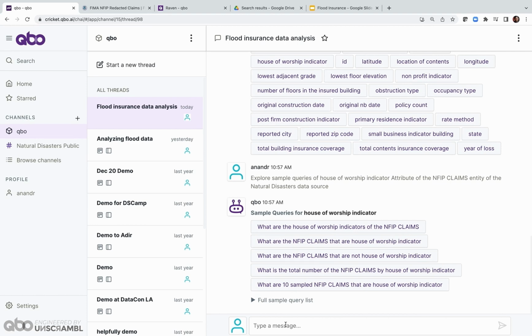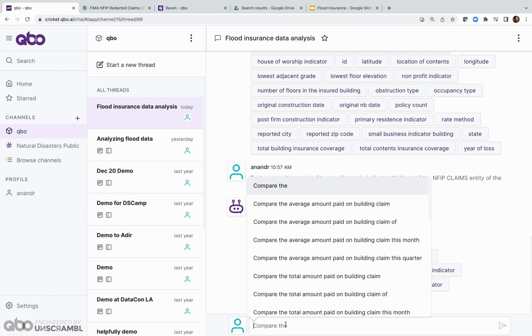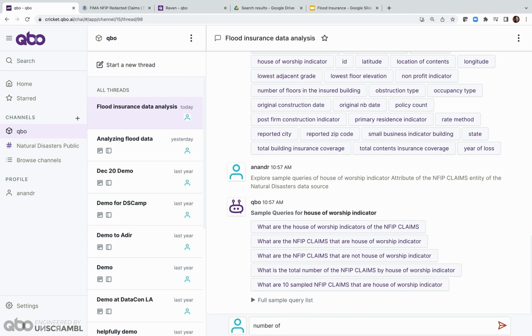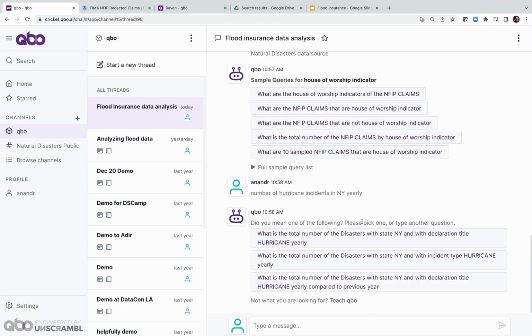Let's focus on hurricanes. Let's say you want to find the number of hurricane incidents in New York yearly. Behind the scenes, Cubo converts this natural language question into a SQL query to a backend database. In this case, the database is a Snowflake database where we have uploaded this flood insurance claims and other data. So it's converted this natural language query into a SQL query.